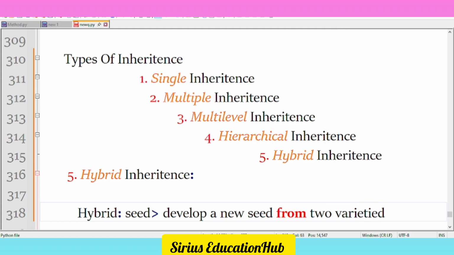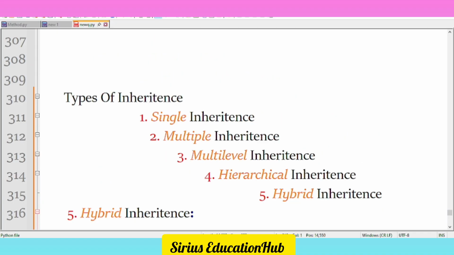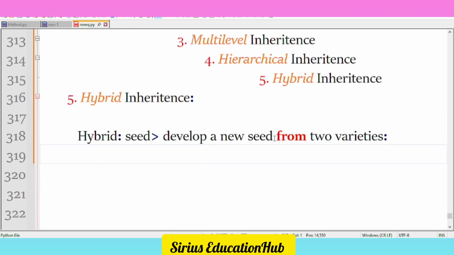Okay, when you develop a new seed from more than two, three, or even more than that, that very seed contains the properties of all those varieties which you have combined. So a new seed gets developed, and that very seed is called the hybrid seed.